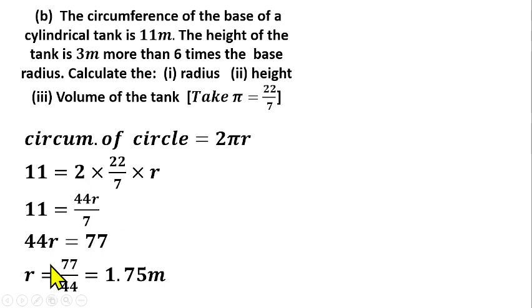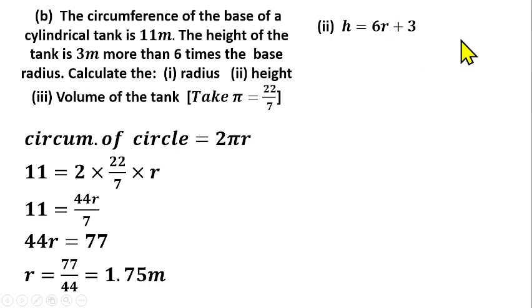Then from there, now that we know the radius of the circular base, which is the first thing they ask us to find, we can find the height of the cylinder. Since we have been given the relationship between the height and the radius, we are told that the height of the tank is 3 more than 6 times the radius. How can we write that mathematically? The height h is equal to 3 more, that is plus 3, than 6 times the radius.